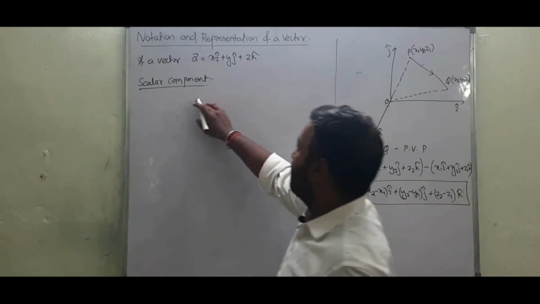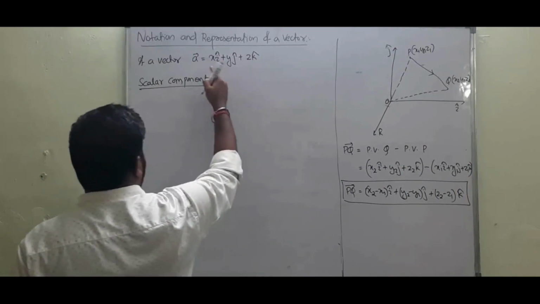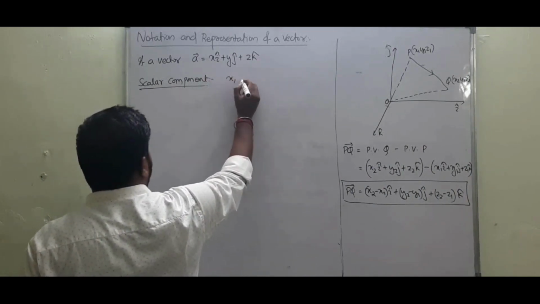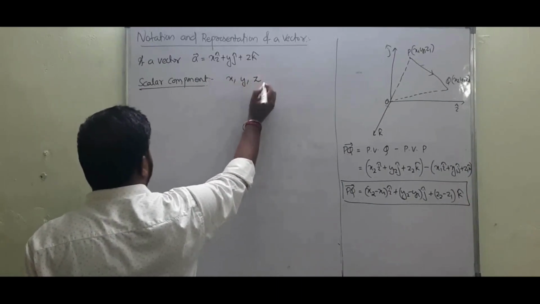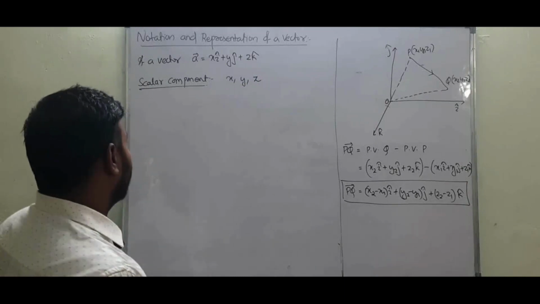So what will be the scalar component of a vector? The scalar component of a vector is x, y and z. This is the scalar component of vector A.